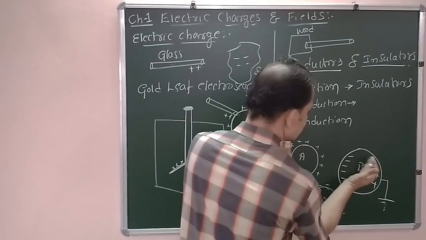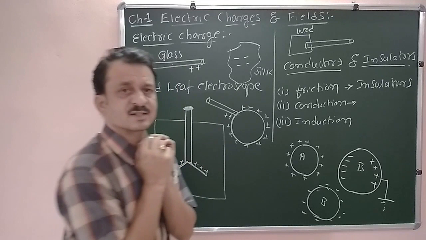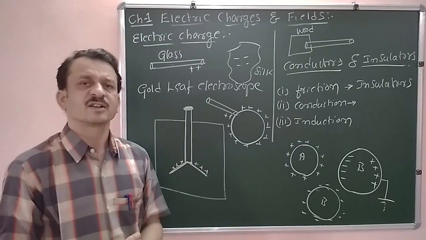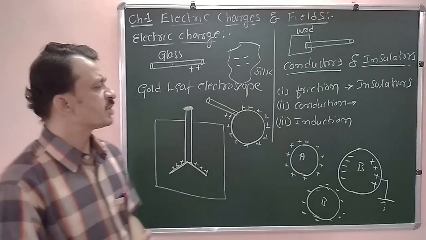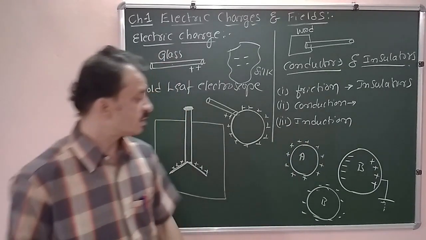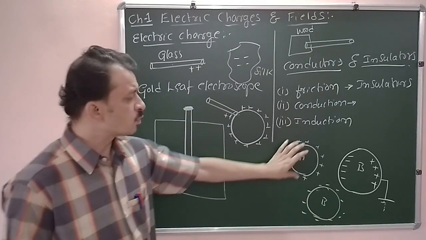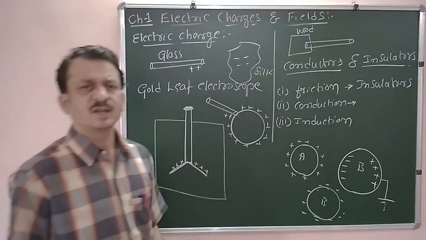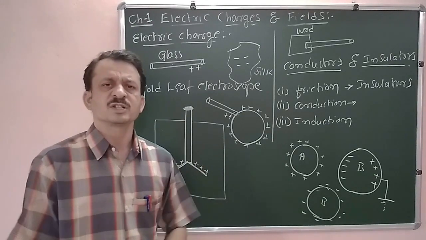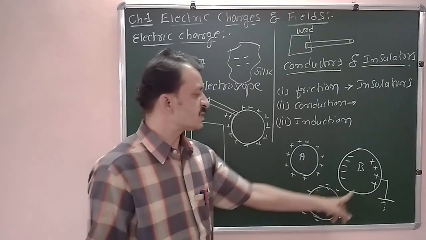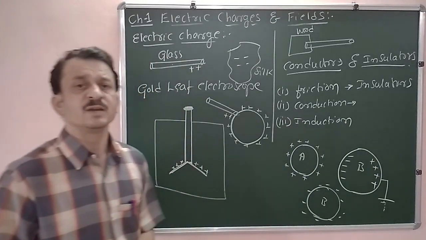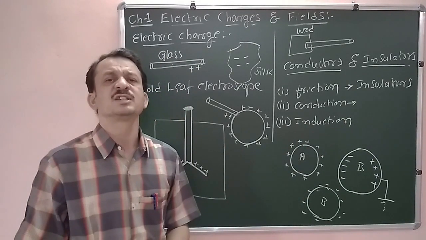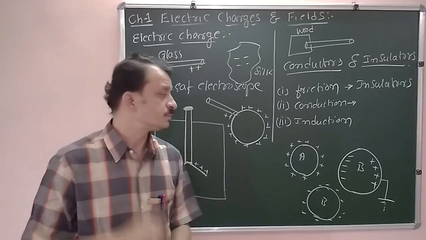Here there is no physical contact of the two spheres. They are only brought very close to each other. And this process of electrification is called induction. The charges in A separate the charges in B, and after removing one type of charge, the other type of charge remains in sphere B. This method of charging is called charging by induction.